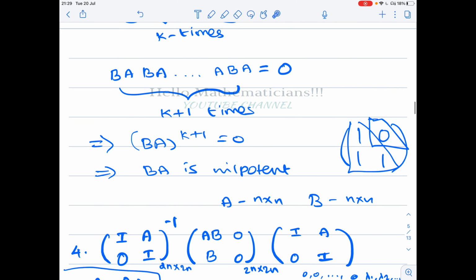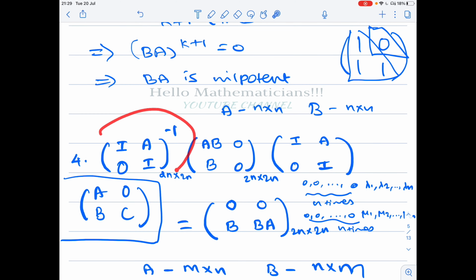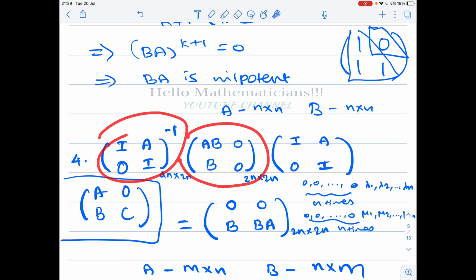So it is a 2 by 2 block matrix. You can calculate the inverse easily. Check how to calculate the inverse of a block matrix and how to calculate the eigenvalues of block matrices. Then you can verify the equality. IA 0 I the whole inverse times AB 0 B 0 times IA 0 I is equal to 0 0 B BA. It is a block matrix identity.